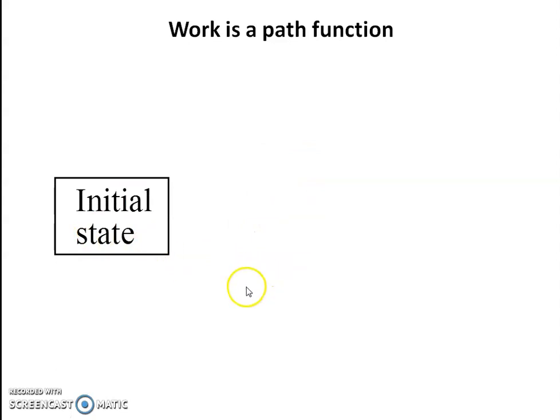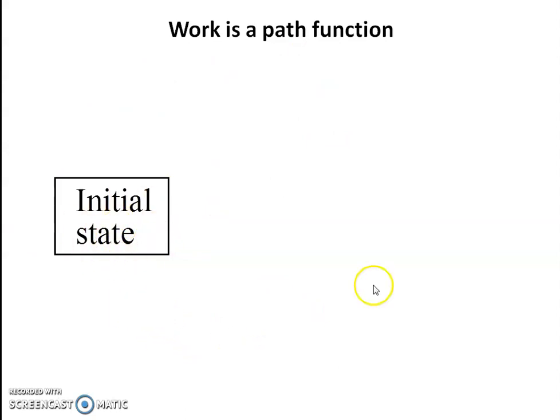Now already you know that work is a path function. It depends upon path and it is independent of initial and final state. It depends upon the path followed during the process. So this can be understood by this. Already we discussed all these points, we are going to summarize this.